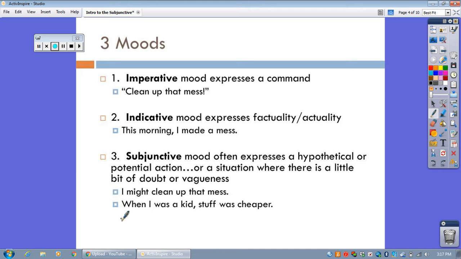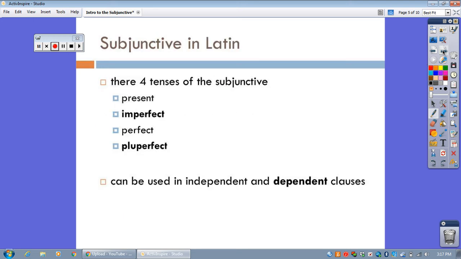Or if you look just at this first little clause here, when I was a kid, because think about it, when I was a kid is pretty darn vague. Was that when you were 5, 10, 15? Because there's a big difference between those. Moving right along, what does the subjunctive look like? Because that's the one we're going to focus on in Latin. Well, there are four tenses of it: present, imperfect, perfect, and pluperfect. This year, we're only going to focus on perfect and pluperfect tenses of the subjunctive because they are the most common by far.